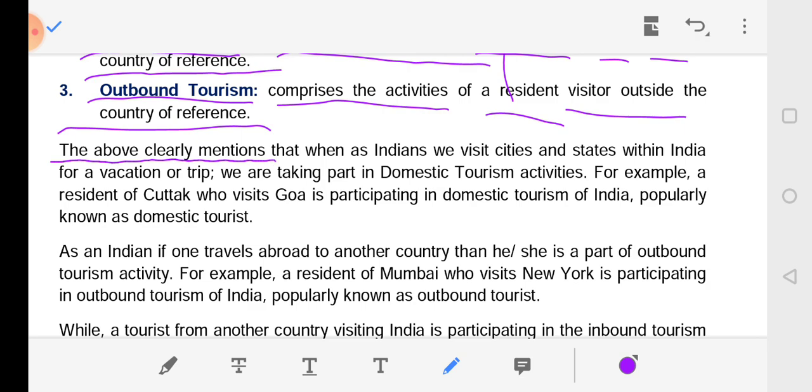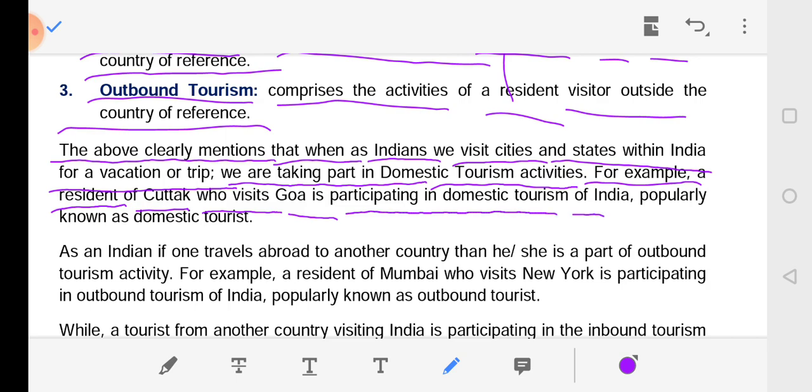The above clearly mentions that when we as Indians visit cities and states within India for a vacation or trip, we are taking part in domestic tourism activities. For example, a resident of Cuttack who visits Goa is participating in domestic tourism of India, popularly known as a domestic tourist. As an Indian, if one travels abroad to another country, then he or she is a part of outbound tourism activity.